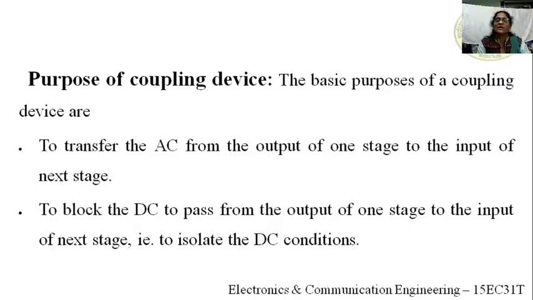Why do we isolate the DC conditions between the first stage and the second stage? If the DC content flows to the next stage, what happens? It affects the biasing of the second stage amplifier. The biasing will be affected, which means the Q point will vary. If the Q point varies, we'll get a distorted waveform or reduced gain. So the purpose of coupling is to transfer the AC and to block the DC.